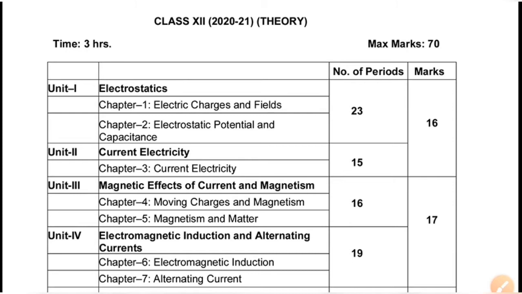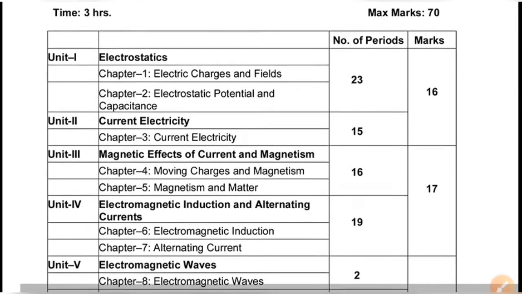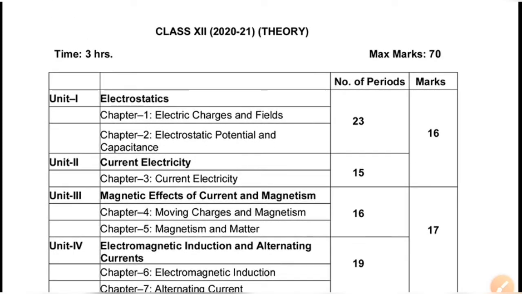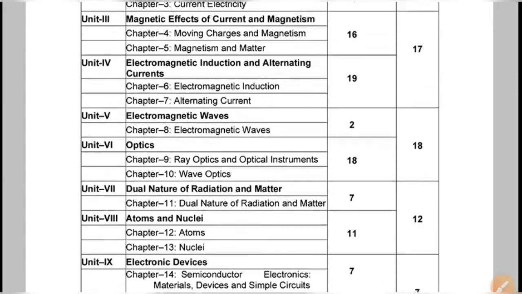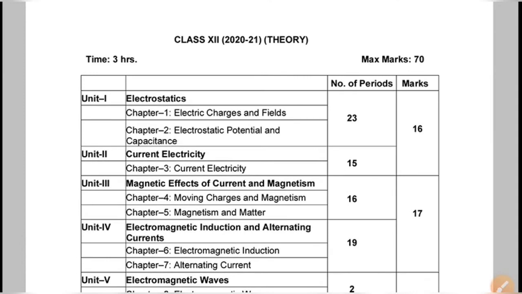So let us see what the deleted portions are, and once again we analyze the syllabus in the 12th physics. We have totally 14 chapters grouped into 9 units. Chapter 1 electric charges and fields, chapter 2 electrostatic potential and capacitance, chapter 3 current electricity. These three chapters have been finished.